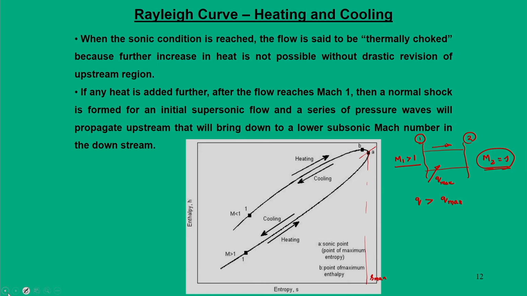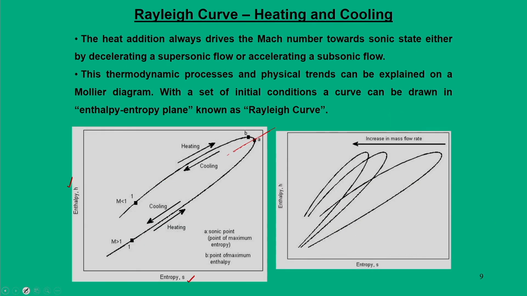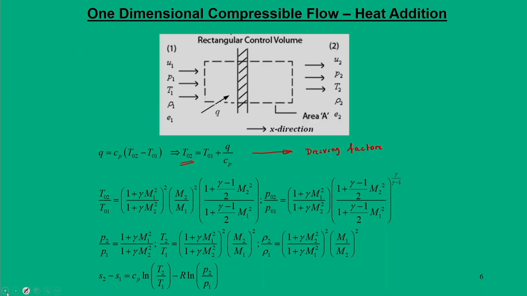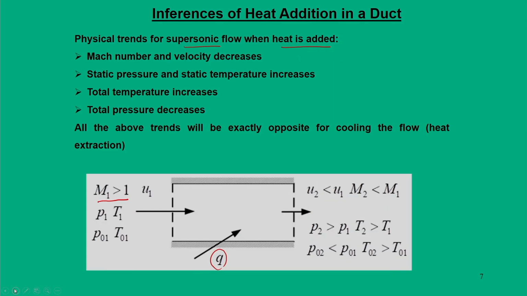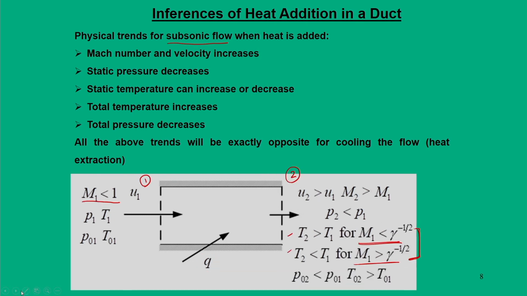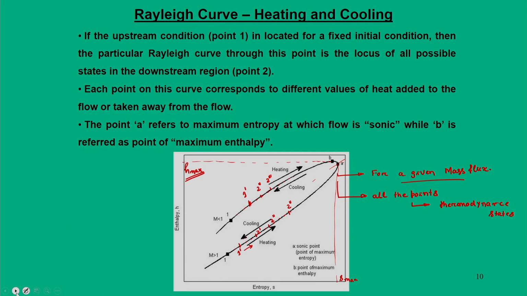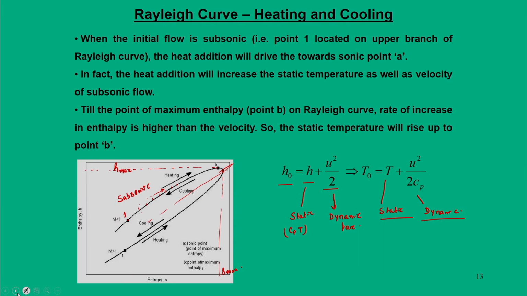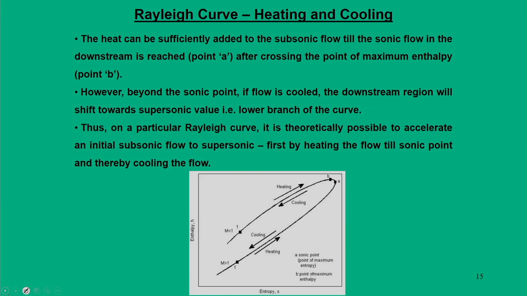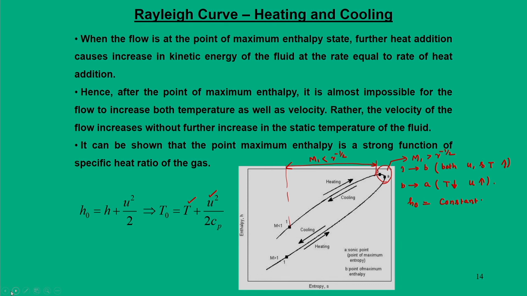So, I will just cross check. So, when temperature increases, your M1 is less than gamma to the power half. Okay. So, I am correct. So, these two expressions hold good.